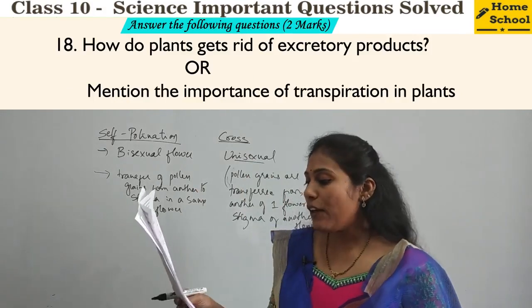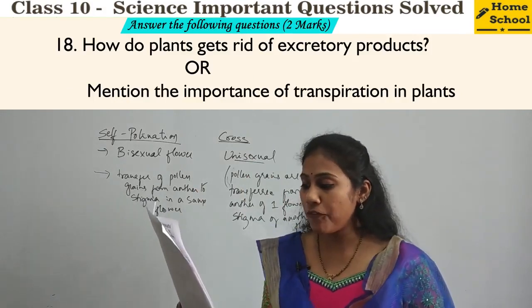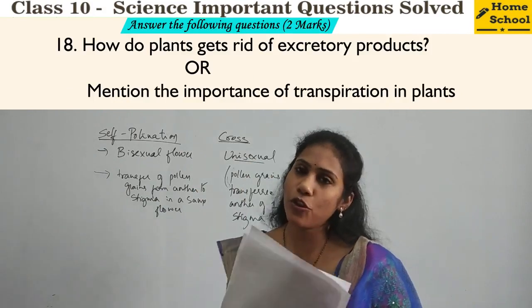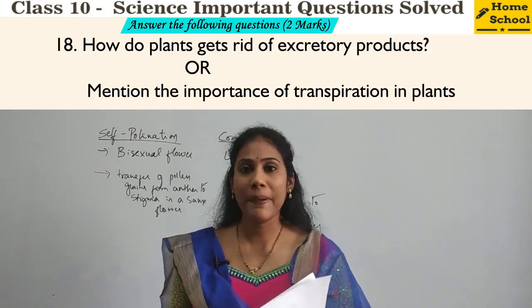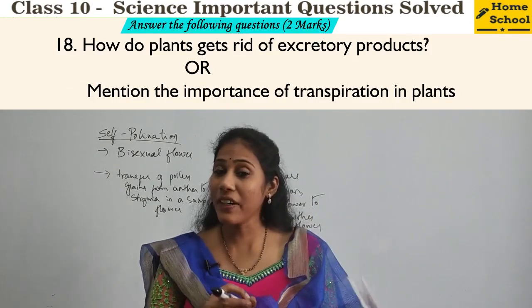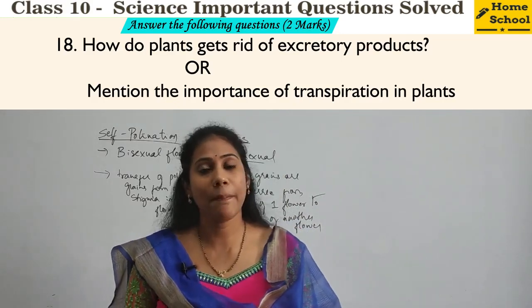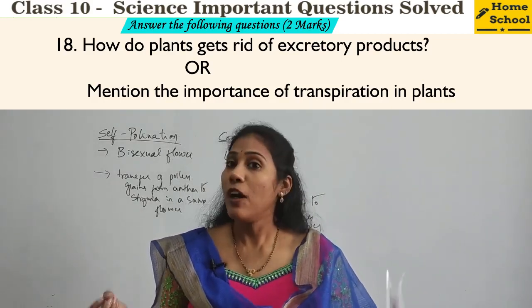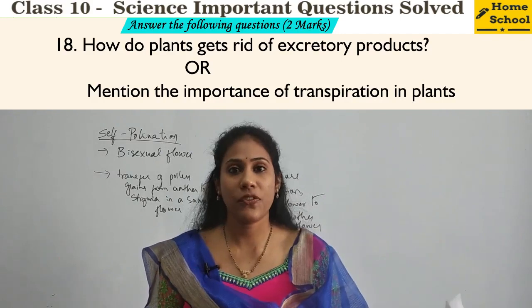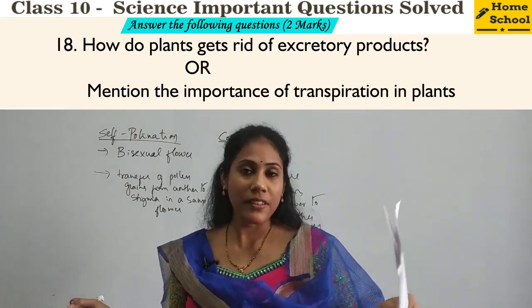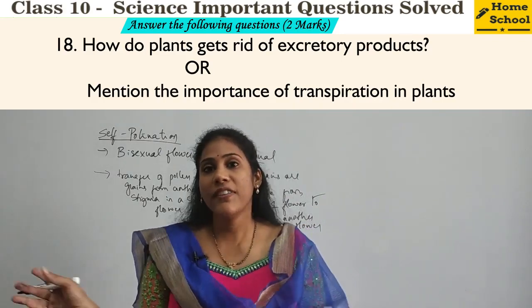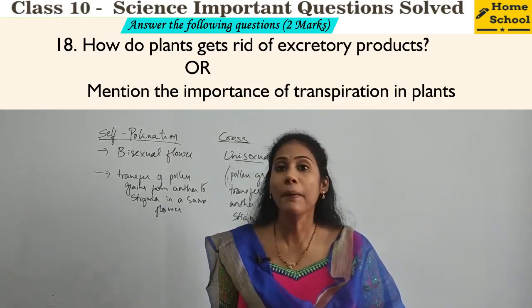18th question. How do plants get rid of excretory products? So by which ways do plants get rid of excretory products, that is the byproducts or waste products? How do plants give out waste into the atmosphere? So you have to mention the ways through which the waste material can come out from a plant.